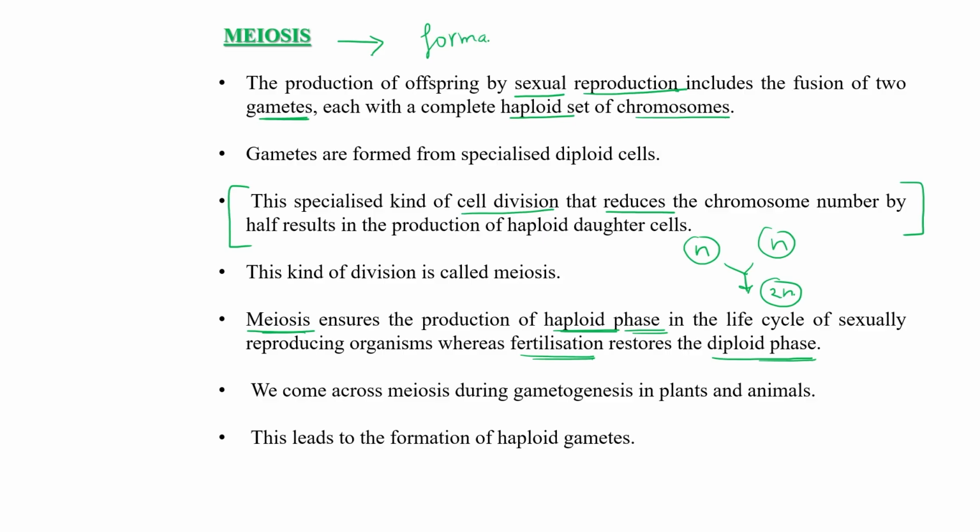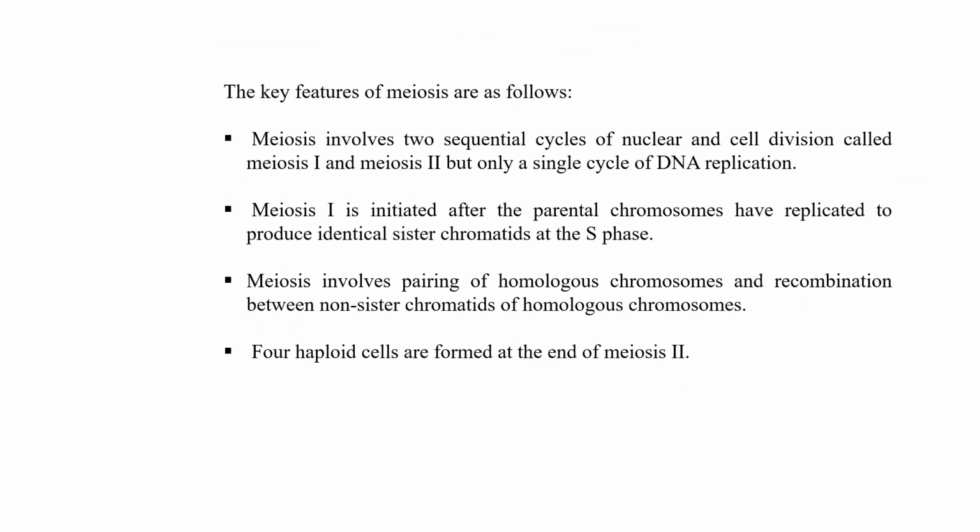Formation of haploid gametes occurs through meiosis. So this is meiosis. Now, what are the key features of meiosis? Let's discuss the key features of meiosis.